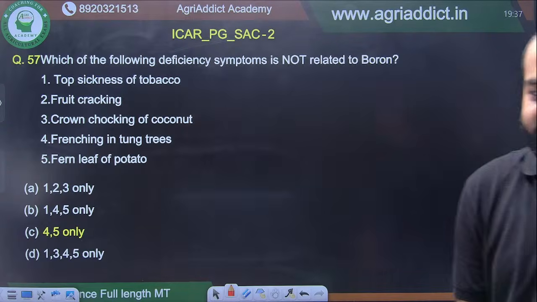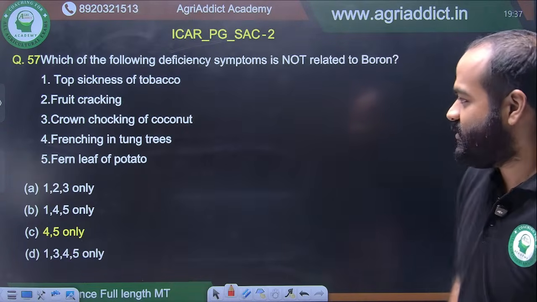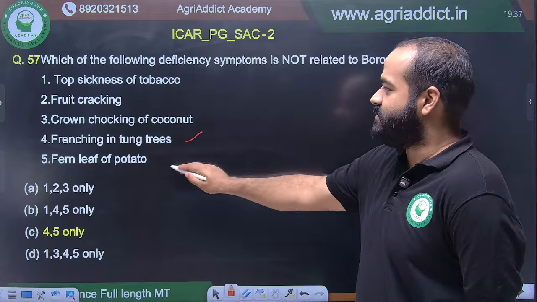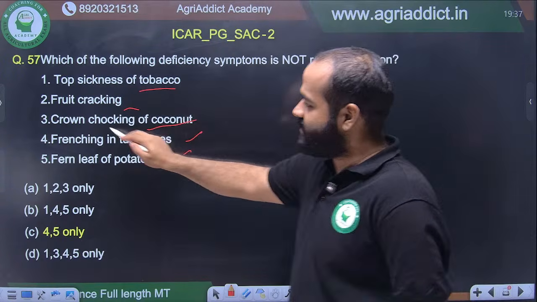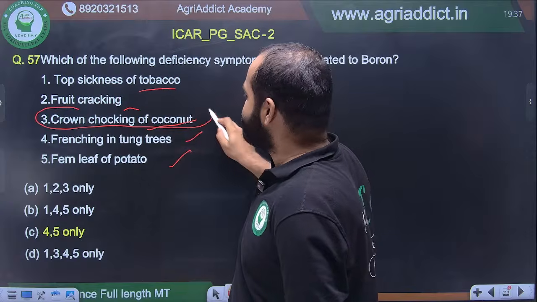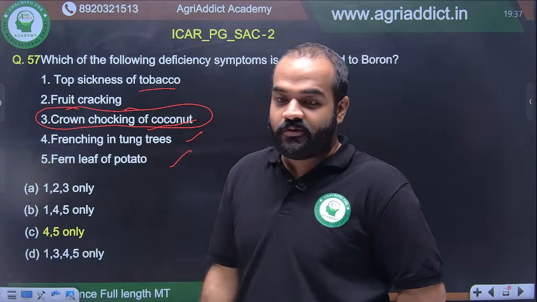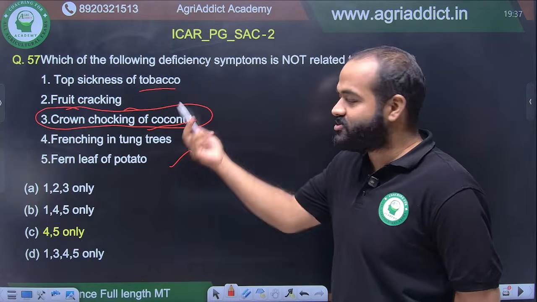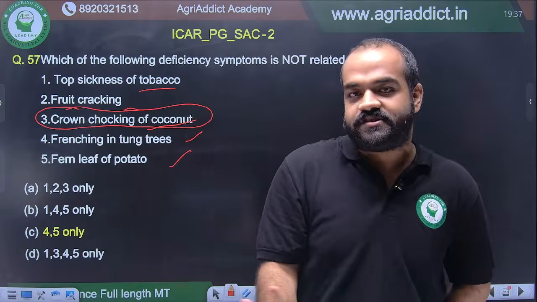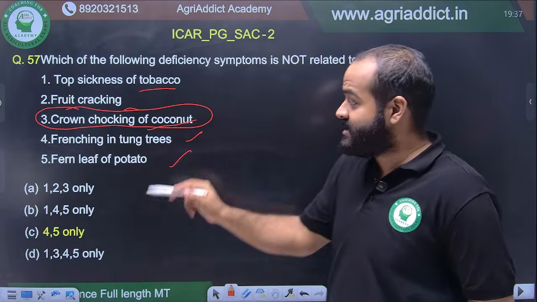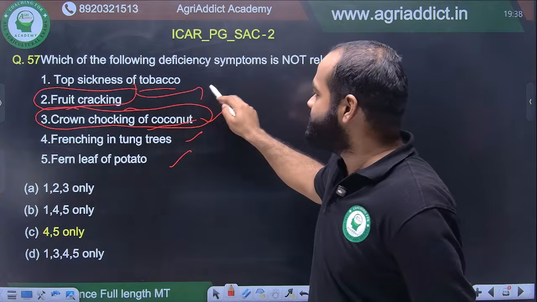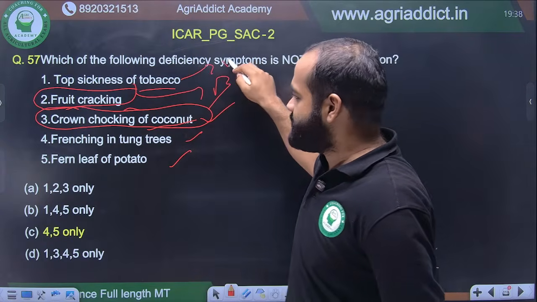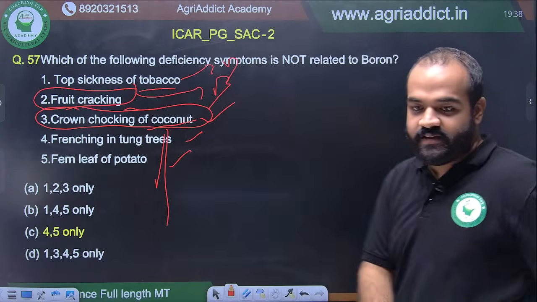Yes, the correct answer is option C. You are correct. 4 and 5 only. Frenching and farm leaf is not, whereas top sickness, fruit cracking and crown choking of coconut. This is one of the most important diseases, and this is very much prevalent in India. If you go to the coconut plantations, you will see crown choking, and everywhere there is boron deficiency. So if you spray borax, you will get a very good yield. Also this cracking happens due to boron only, and this top sickness is also boron. This Frenching and farm leaf is not due to boron.